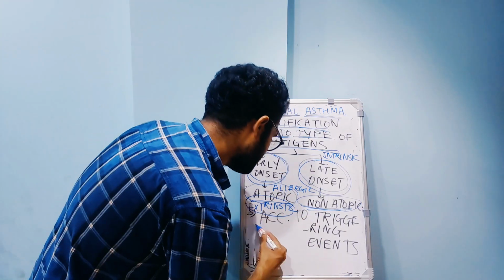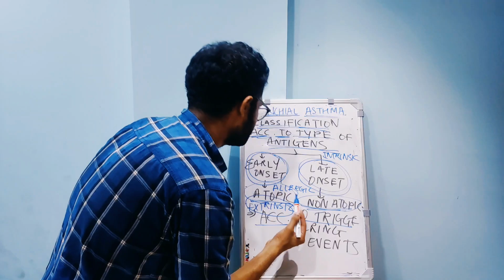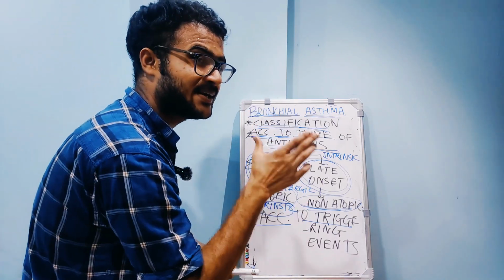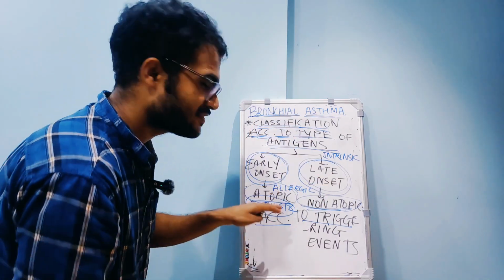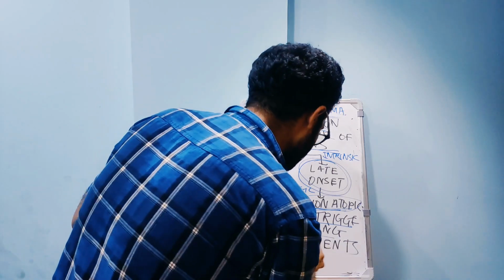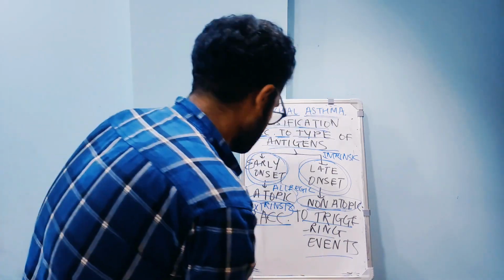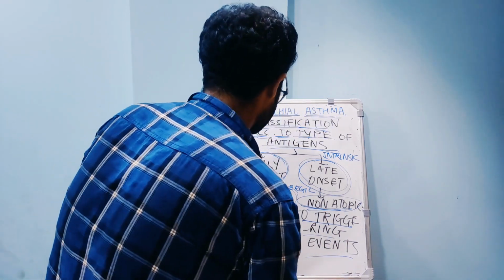Now according to the triggering events, this is the second part of the classification. The first was according to the type of antigens, and this is according to the triggering events. We have seasonal, wait, I'll write here.